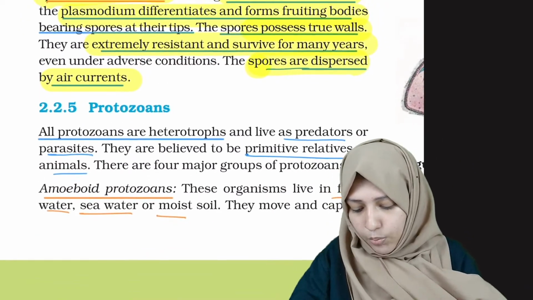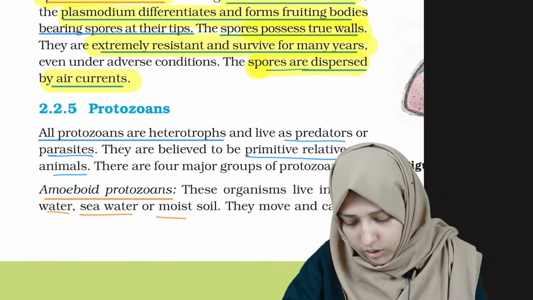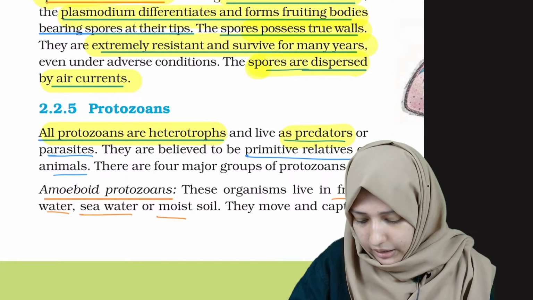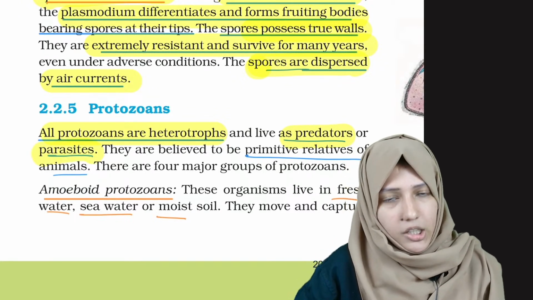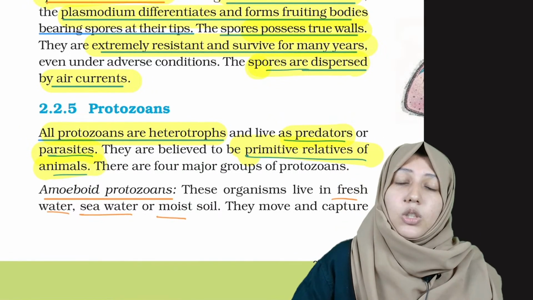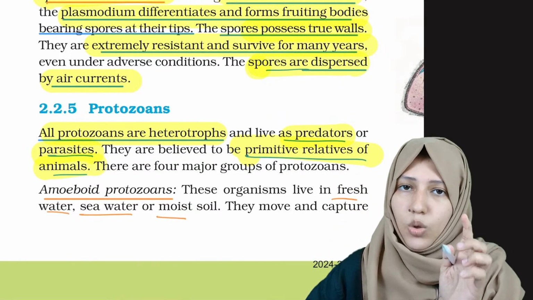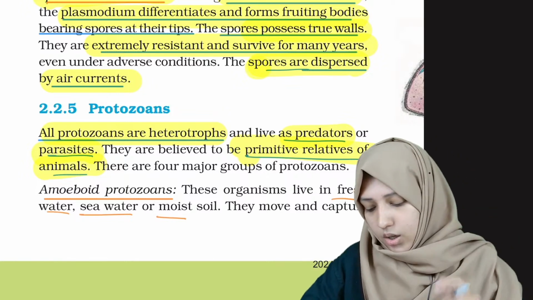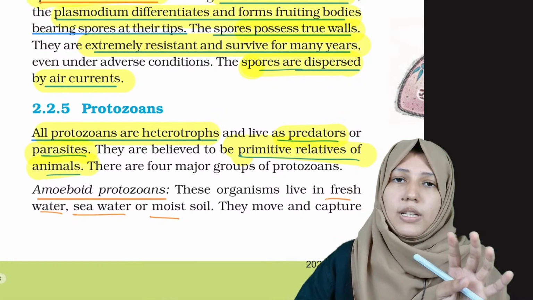Okay, now coming to protozoans. Protozoans are heterotrophs, and they live as predators or parasites. They can be either predator or parasite, and they have a primitive relationship with animals. Who has a relationship with plants? Euglenoids. And who has a relationship with animals? It's protozoans. Okay, in protozoans there are 4 types.